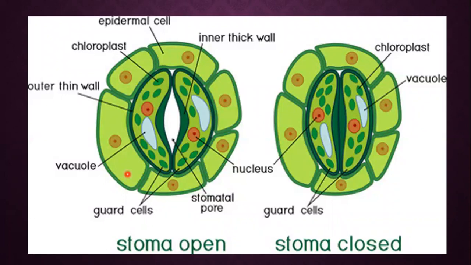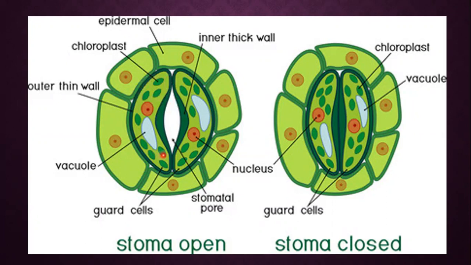Here you can see the structure of the stomata. As we already discussed, stomata are the small openings, and these openings are guarded by the guard cells. What is meant by this? Here you can see two bean-shaped structures that are known as guard cells, and there is an opening in the center that is guarded by the guard cells, and guard cells can open and close the stomata.